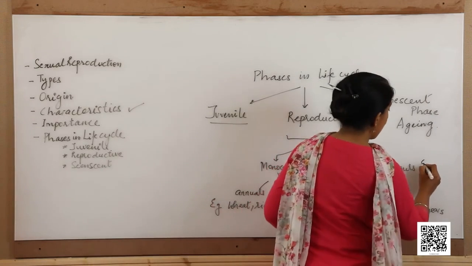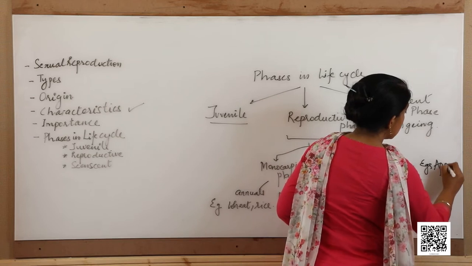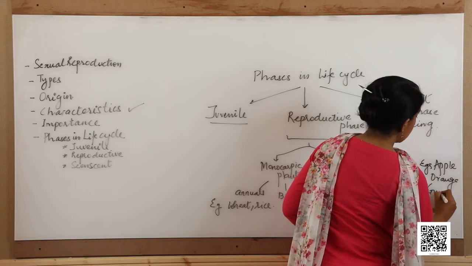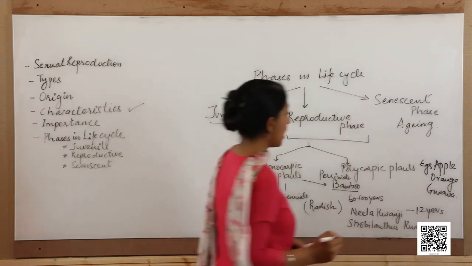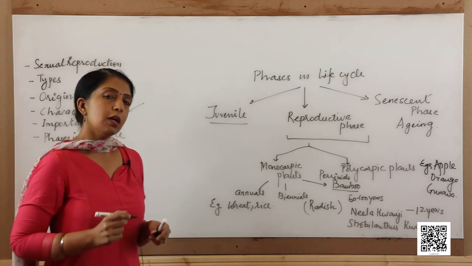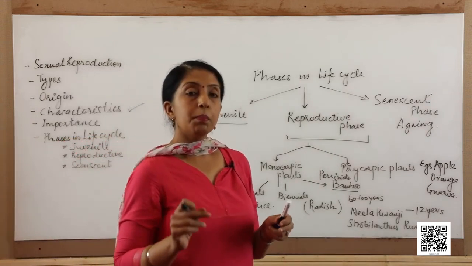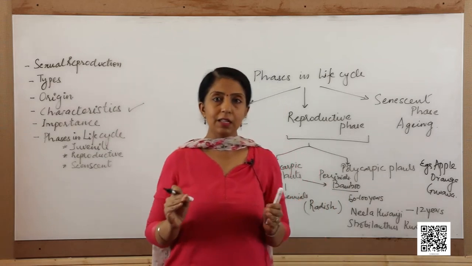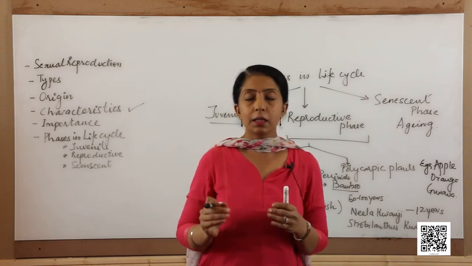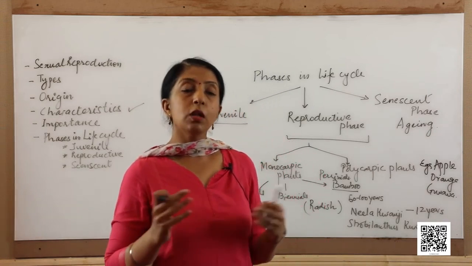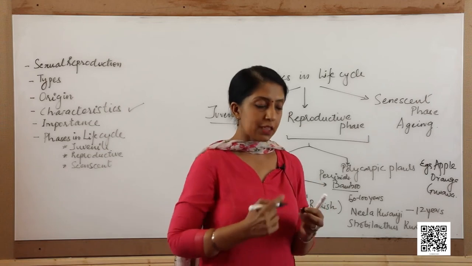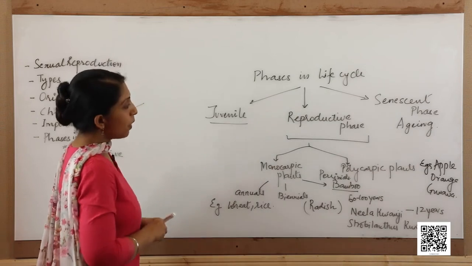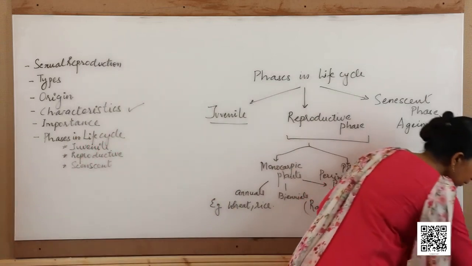So, let's write the examples like the apple trees, the orange, guava. All of them are polycarpic plants because they flower many times. The period between one flowering and the next is known as the recovery phase, and it is during this period that the plants gather all the resources required for the next flowering and fruit formation to take place. So, this was about the reproductive phase in the plants.